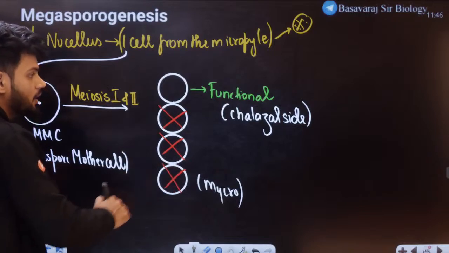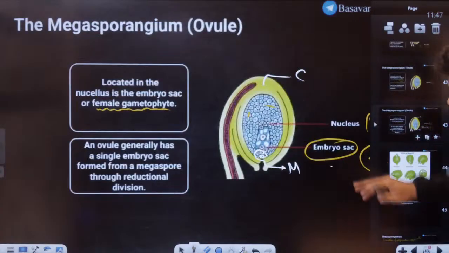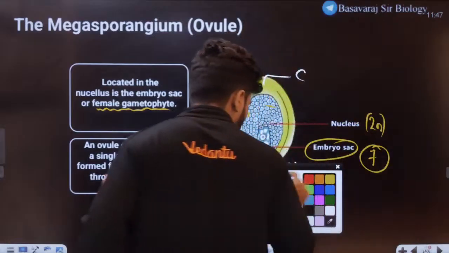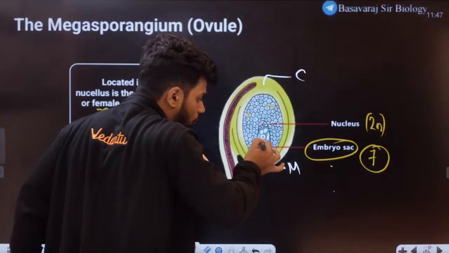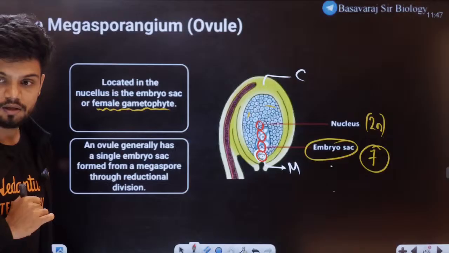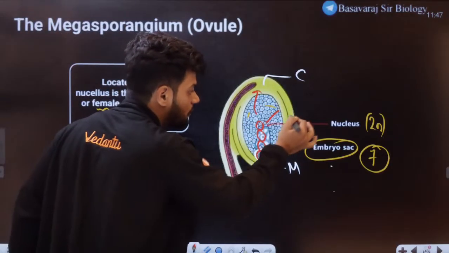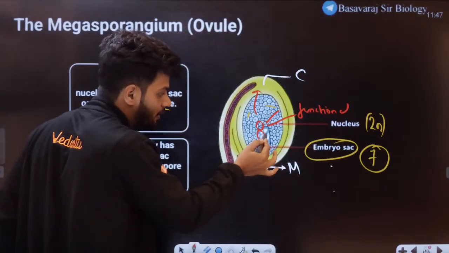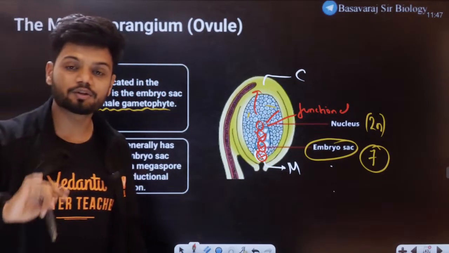Let's say here we have the nucellus, and one cell undergoes meiosis. We got 4 megaspores here. The one towards the chalazal side is functional, and the ones towards the micropylar end will all degenerate. That is the main concept here.